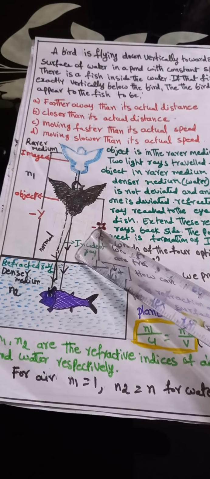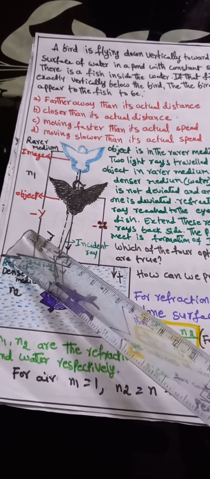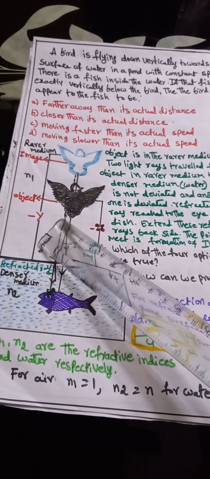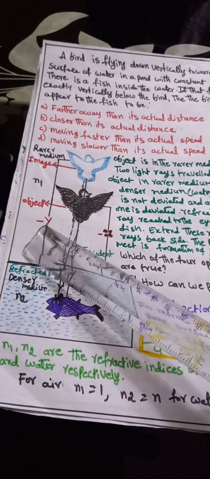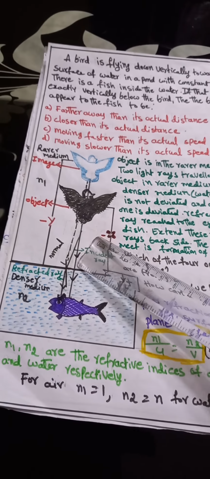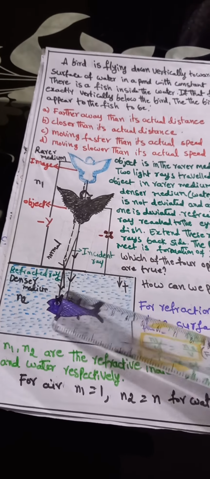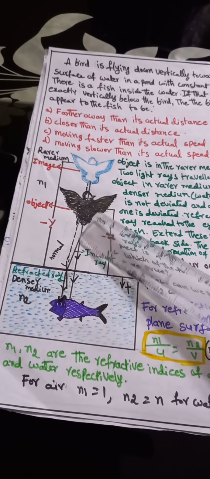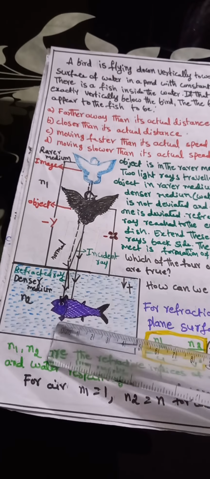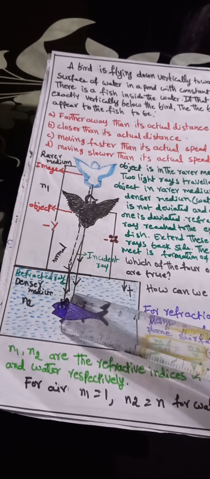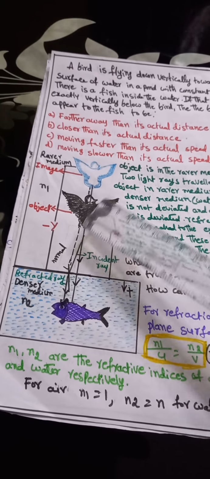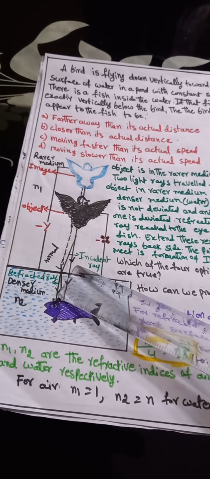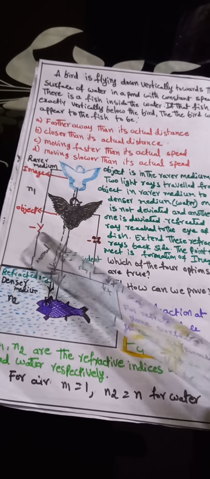Why have we given the sign convention minus? Because the incident rays are coming downwards and the measurements are taken opposite to the incident ray, so the minus sign is given here.